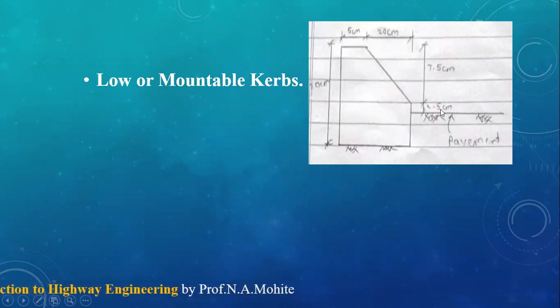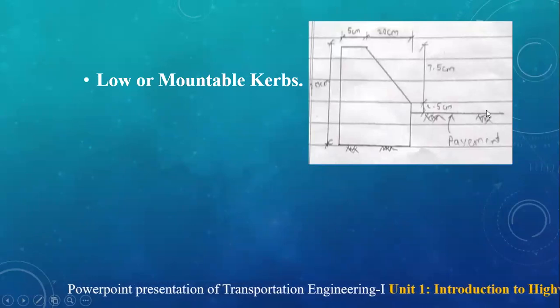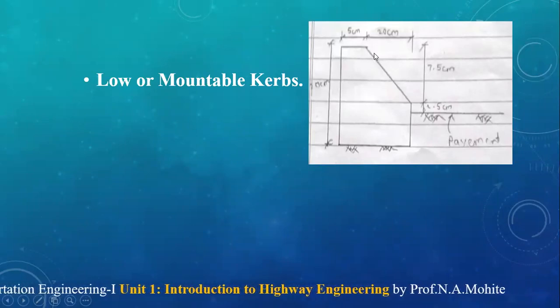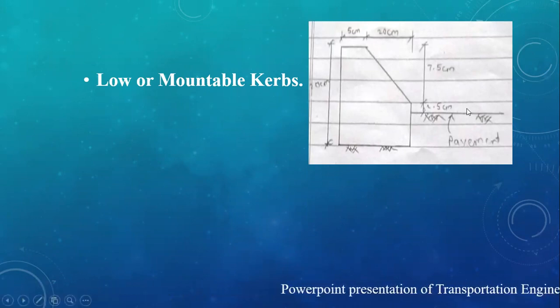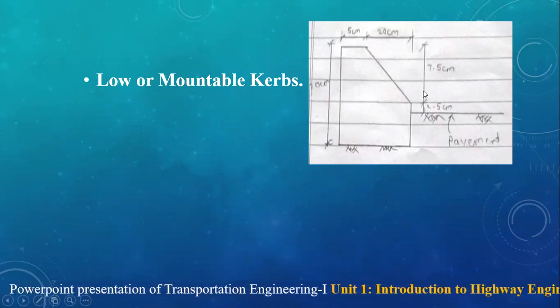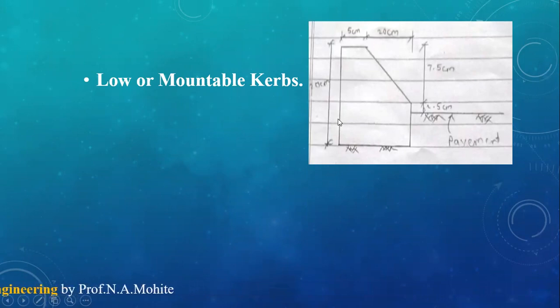Whenever there is an emergency, a vehicle traveling over this pavement can enter over the curb. In many movies you might have seen the driver of the car just enters the footpath and starts driving over it.